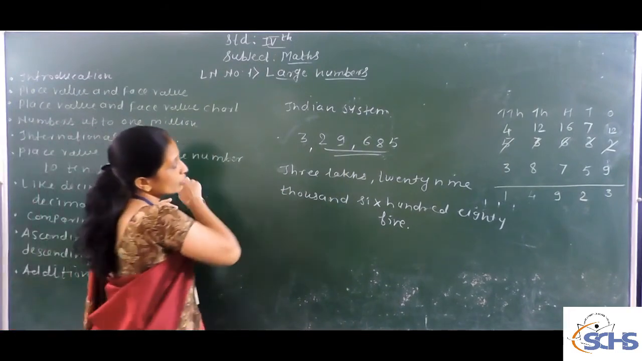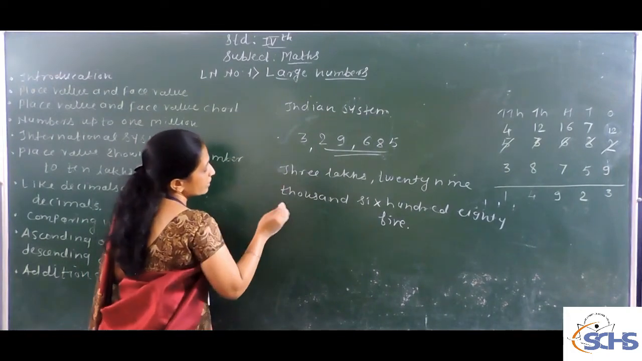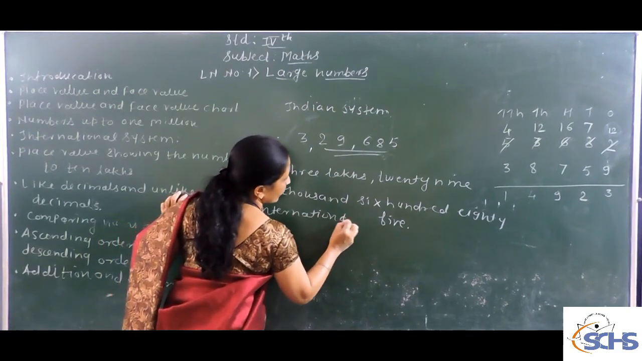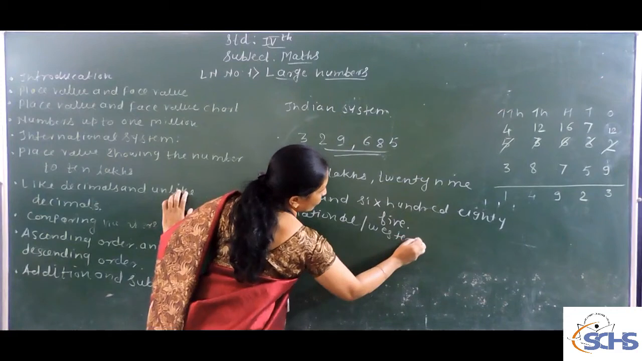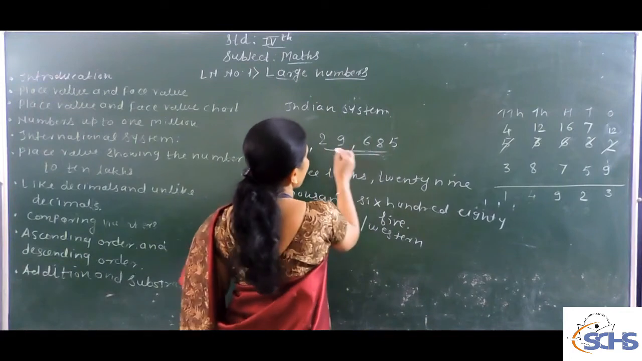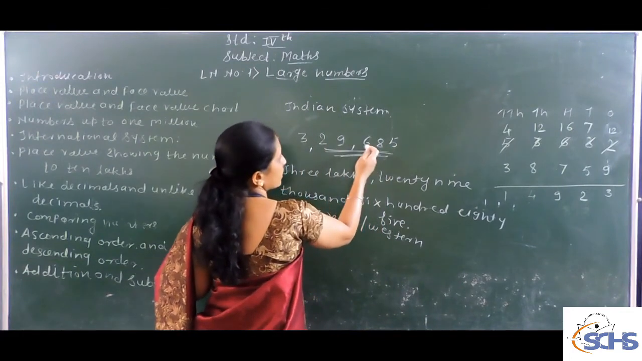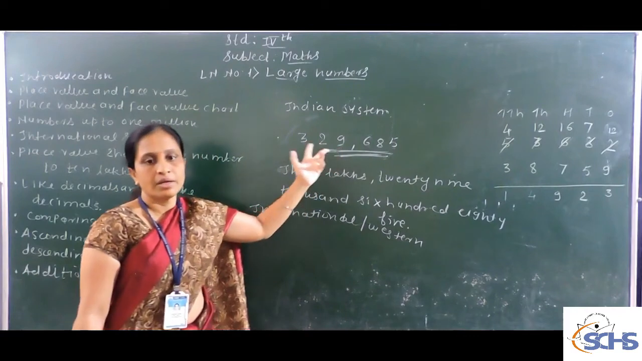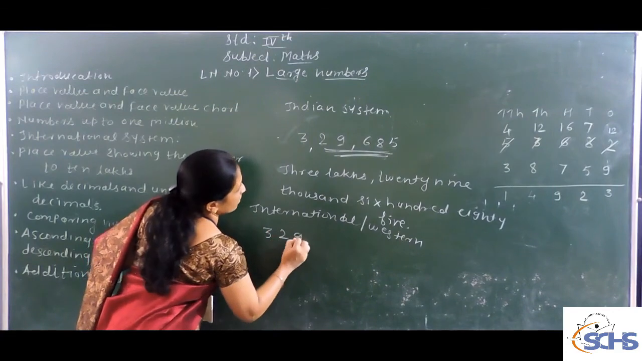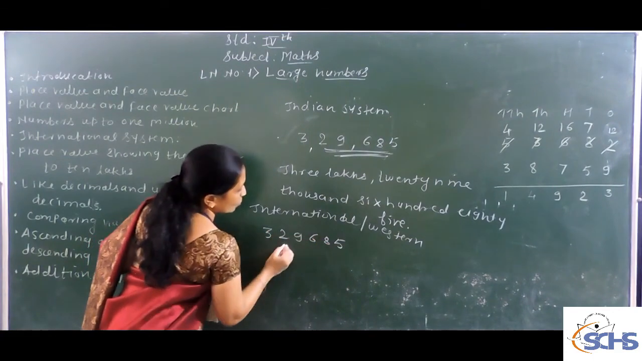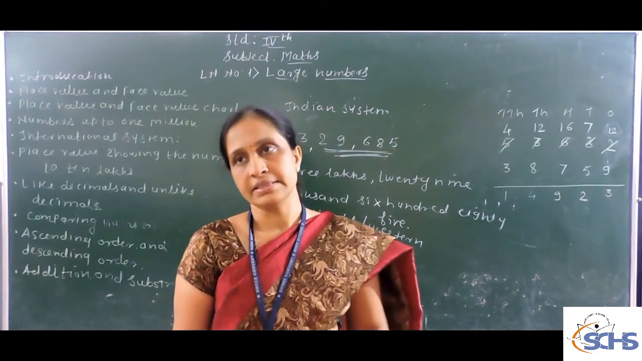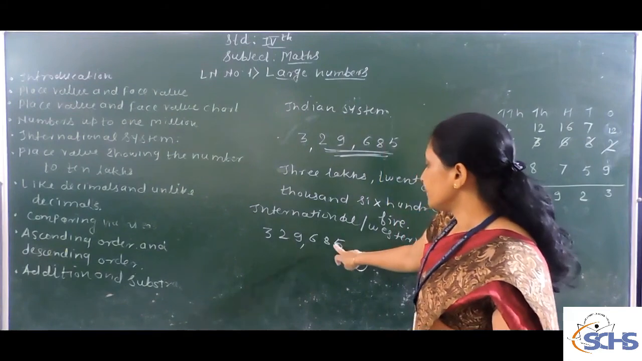But in which way are you going to read this number in international form? It is also called the Western system. In the international system, the comma comes after a 3-digit number. In the Indian system, the next comma comes after a 2-digit number. But in the international system, commas are placed after every 3 digits.